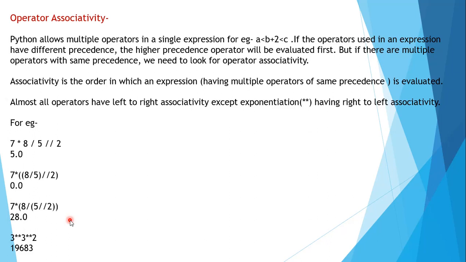As you can see here, for all the above examples we have moved from left to right, because no exponentiation was involved. But here, since the exponent was involved, we have moved from right to left. I think it is clear to you. Let's move further.